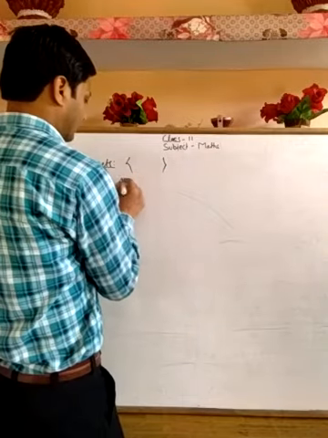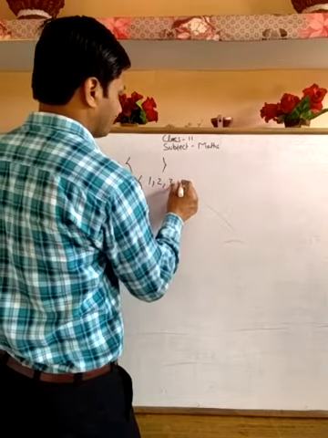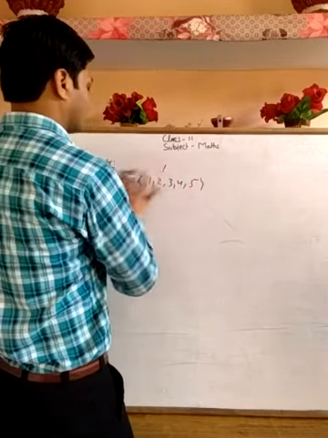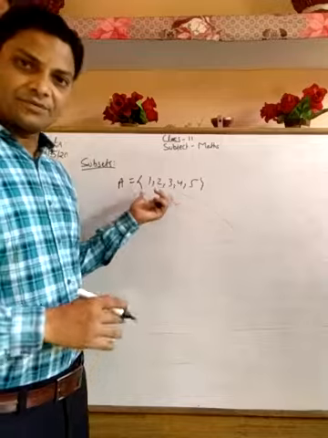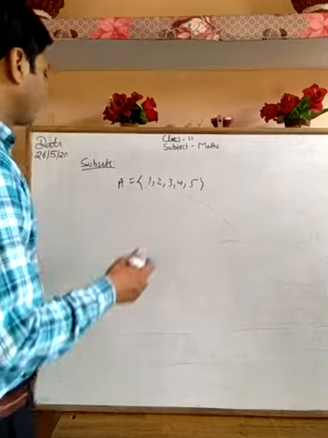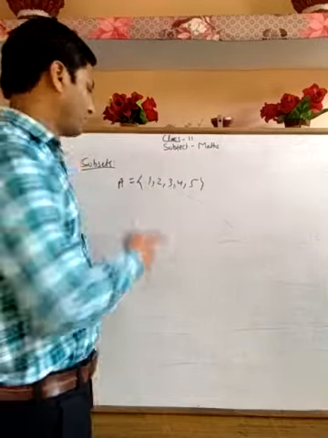Suppose A is the set with elements 1, 2, 3, 4, 5. This is an example of a set. Now we will form subsets. First of all, how many subsets will be formed from these elements?